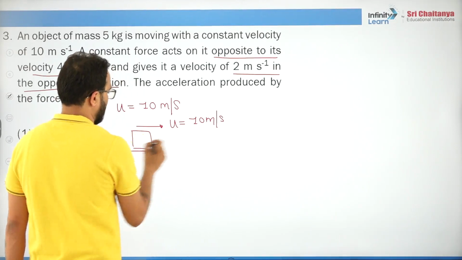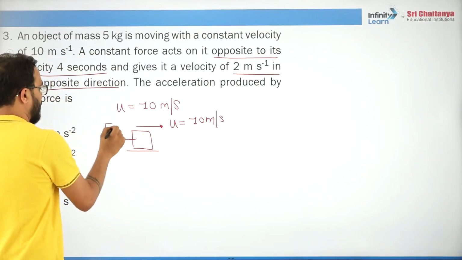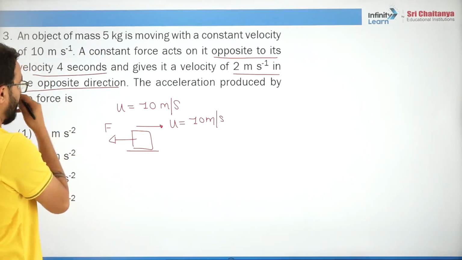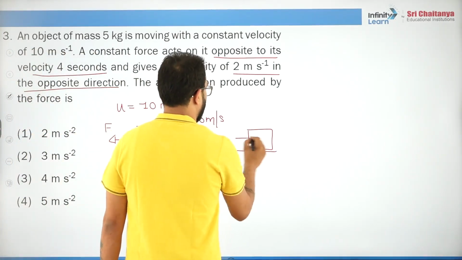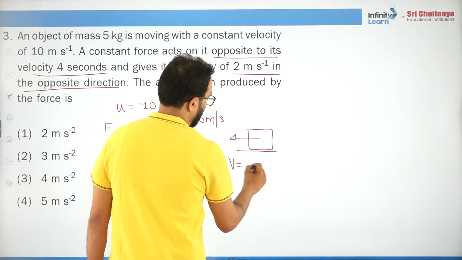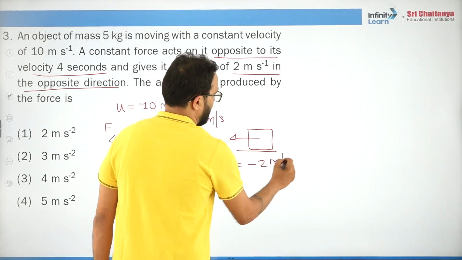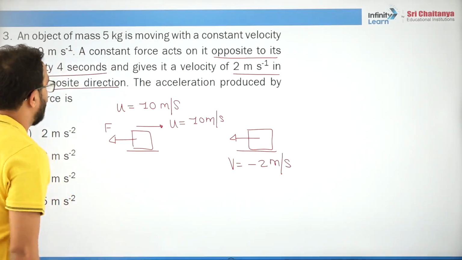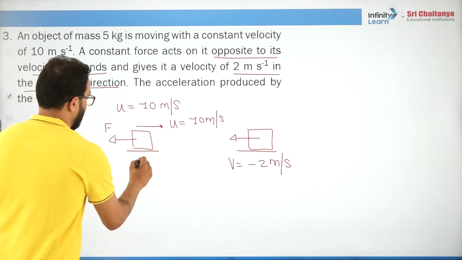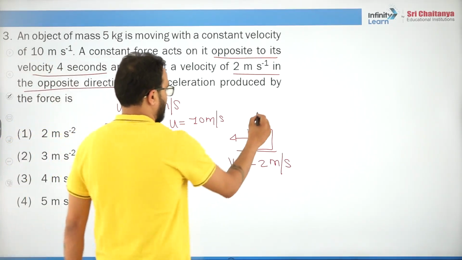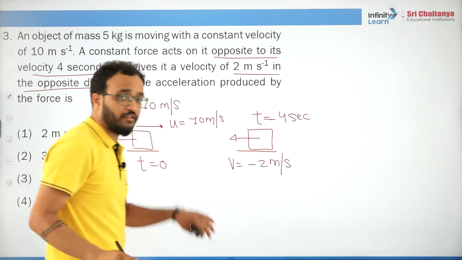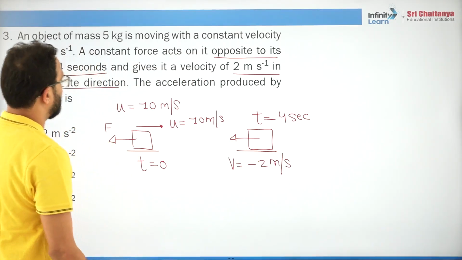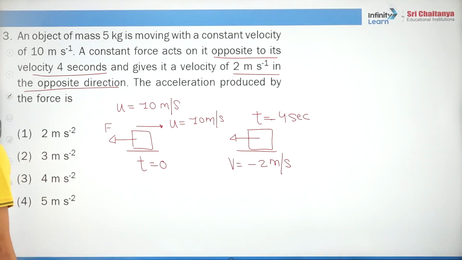Now there is a force which is acting in the opposite direction, and after some time this block starts moving with 2 meter per second in the opposite direction. So carefully write it minus 2. Let's say this is t equal to 0, and after 4 seconds it is moving backward with minus 2 meter per second.